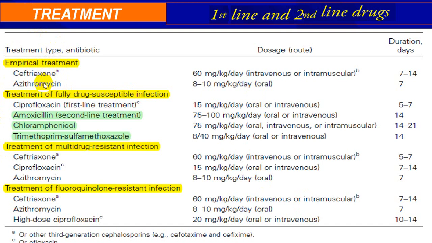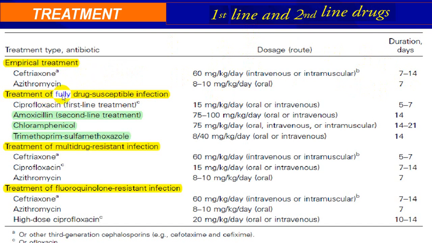Ceftriaxone and azithromycin are the most common ones utilized. How much dose to be given is mentioned here; at your leisure time you can go through it. It should be given for a full 7 to 14 days. But once you get the culture report and antibiotic sensitivity, you can change over to the drug which is sensitive.